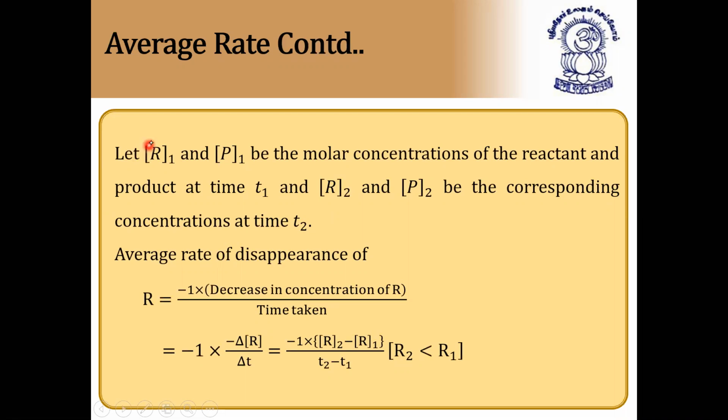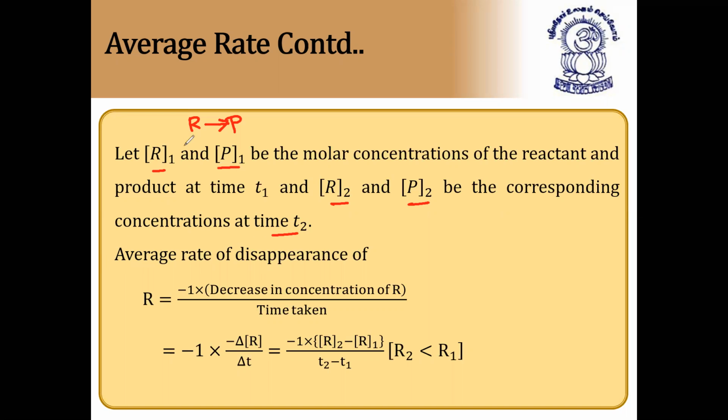So let us consider a chemical reaction in which reactant R changes to product P, that is, reactants change to products. Now, let the concentrations [R]1 and [P]1 be the molar concentrations of the reactant and product at time t1, and [R]2 and [P]2 be the corresponding concentrations at time t2.